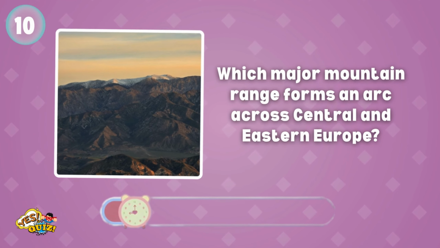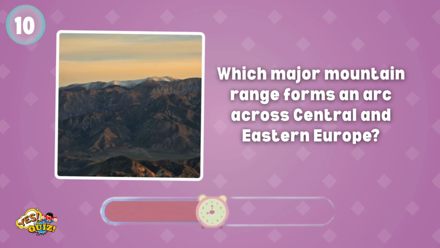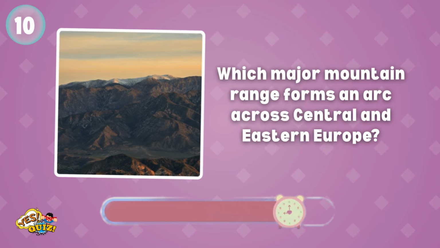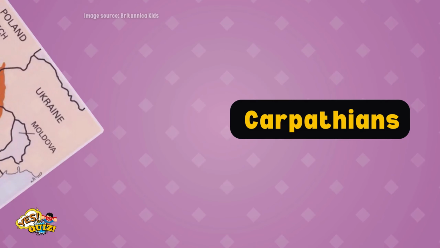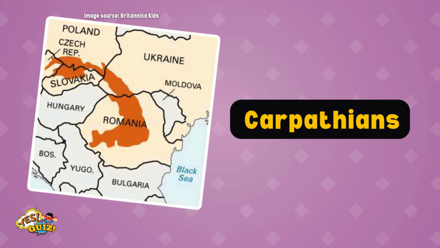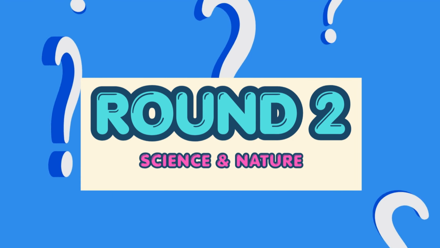Which major mountain range forms an arc across Central and Eastern Europe? It's Carpathians. That ends our round 1. Let's go to round 2.